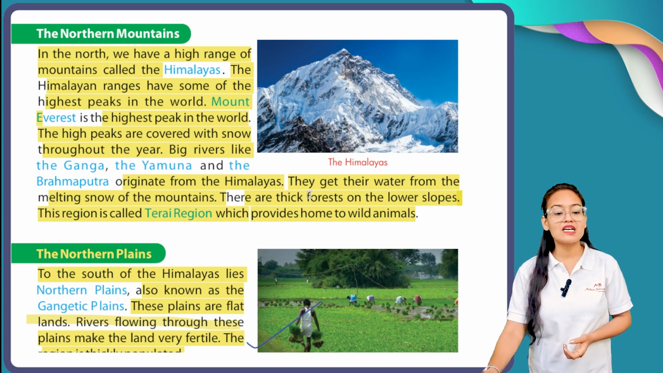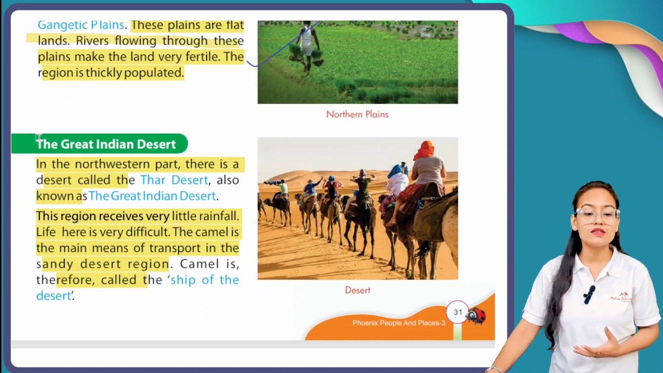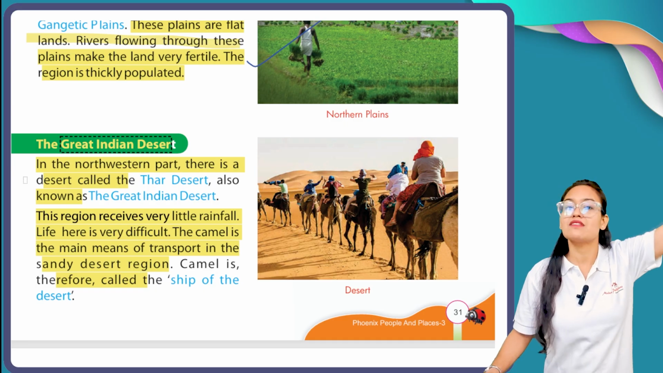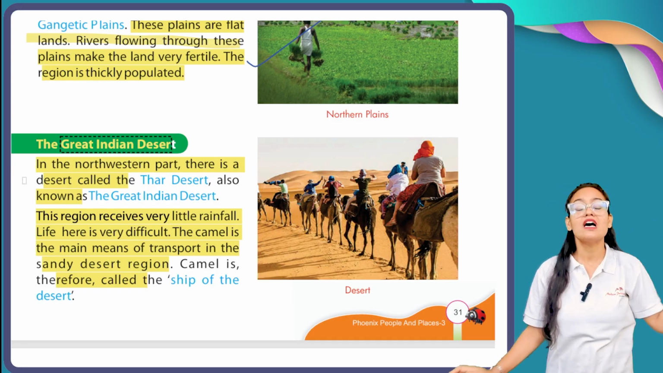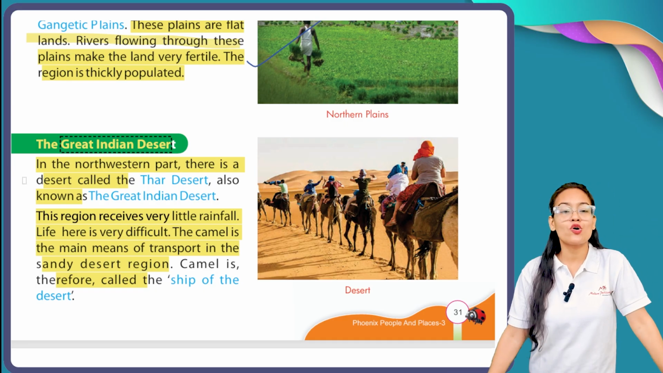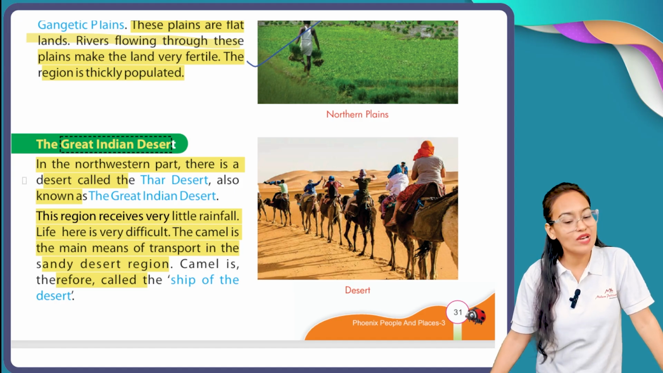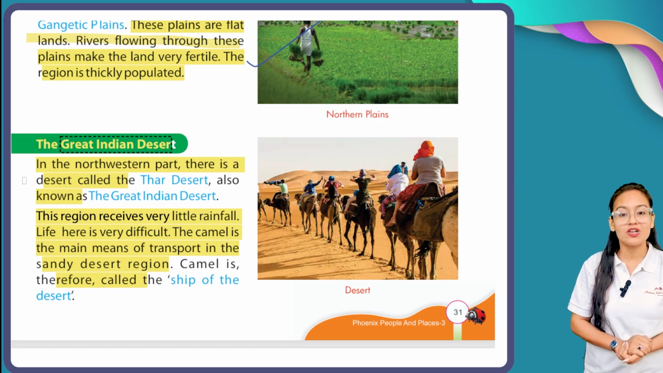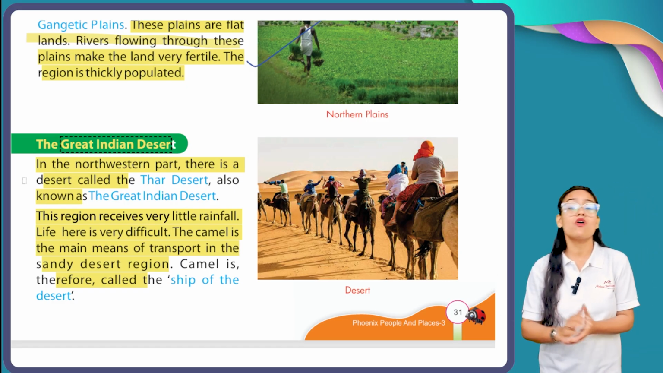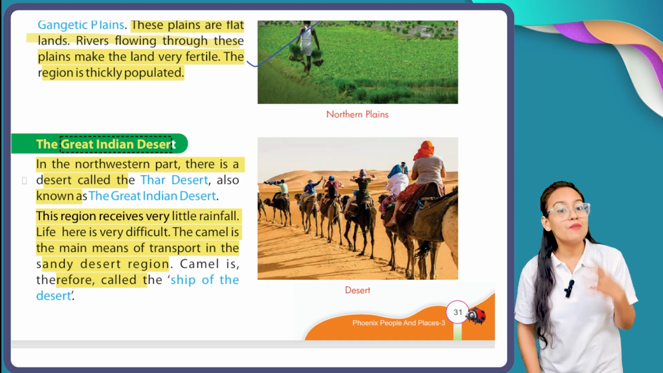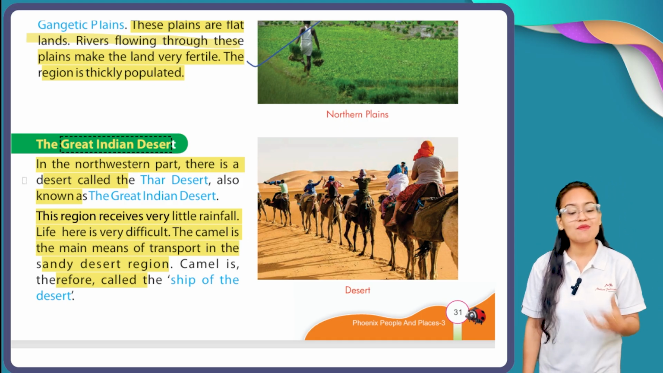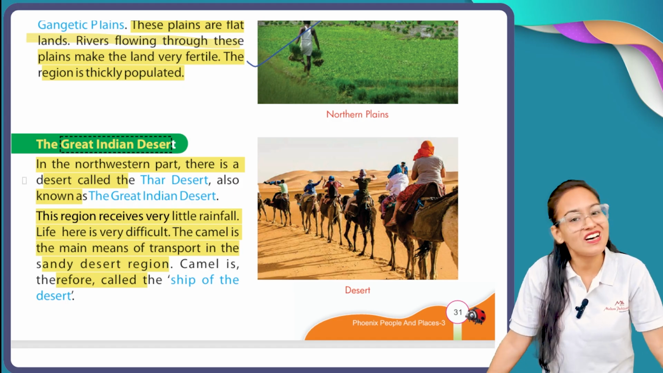After the northern plain comes the turn of the Great Indian Desert. Now what is the meaning of the Great Indian Desert? In the northwestern part, in Rajasthan and some portion of Gujarat, we have the Great Indian Desert or simply the Thar desert. This area receives a very low amount of rainfall. That's why there is a scarcity of water here, and the main means of transportation here is the camel. That's why the camel is called the ship of the desert.